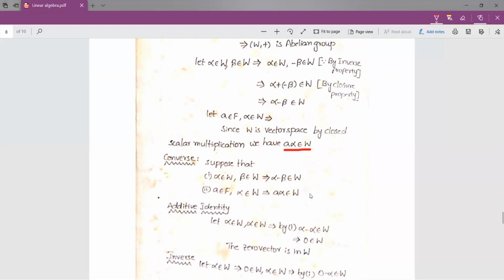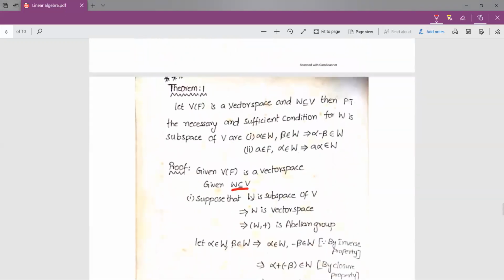According to the definition, if you want to prove W is a subspace, it should satisfy two conditions. Number one, it should be a subset of V. That was already given in the hypothesis. Now we have to prove W itself is a vector space. It means we have to prove W is a vector space.